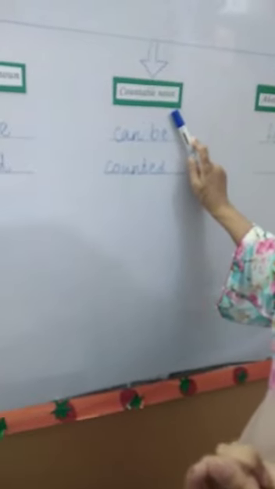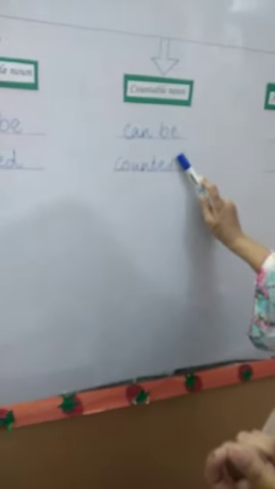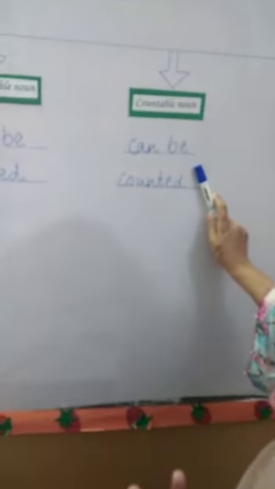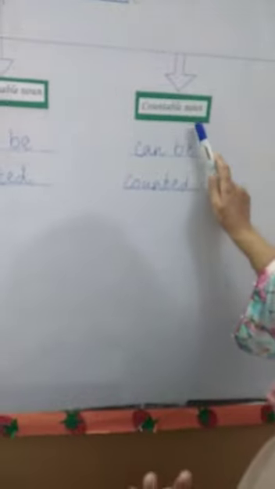Okay, your next type is countable noun. Countable nouns are those nouns that can be counted. Like we can count books, we can count pencils, we can count glasses. The things that can be counted are called countable nouns. Okay, the last one is abstract noun.